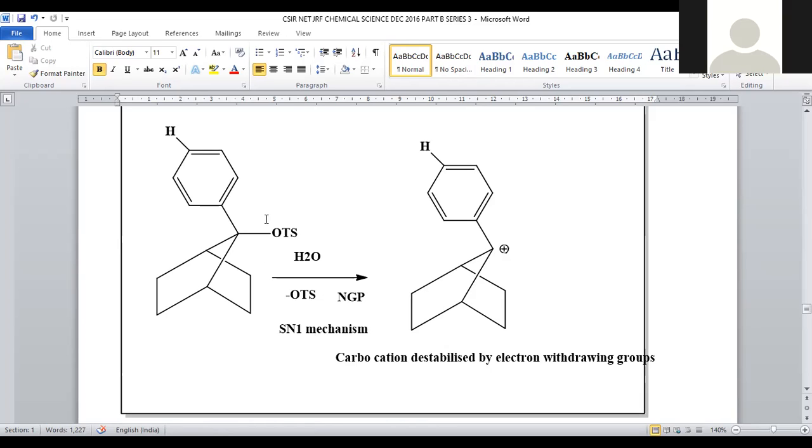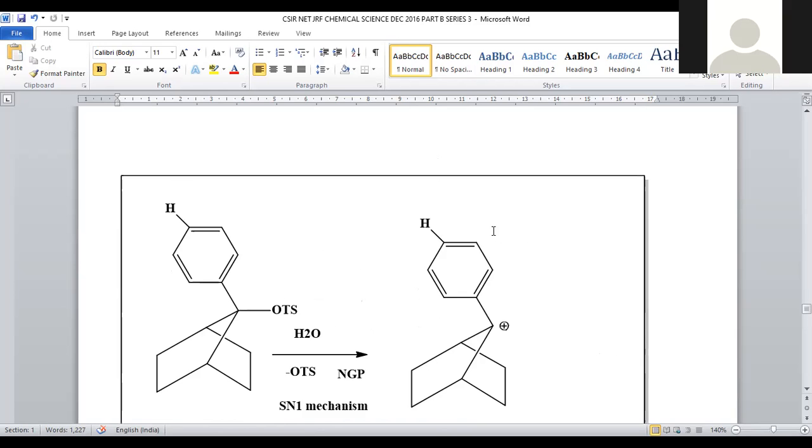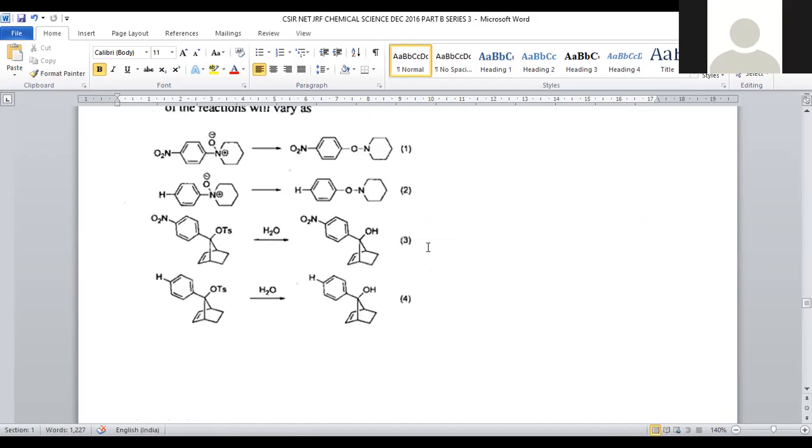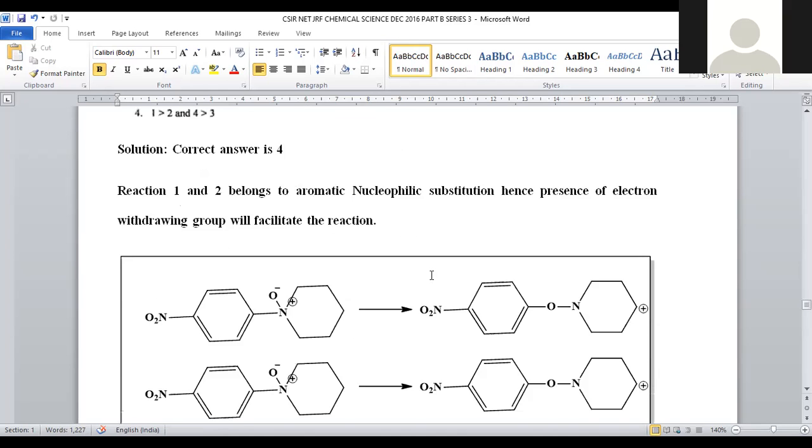It is not electrophilic, right? But during O-tosyl group removal, there is a formation of a carbocation. SN1 is a multi-step process. First the leaving group will be discarded and a carbocation will be generated. Then what are the factors stabilizing this carbocation? A carbocation is better stabilized by electron releasing groups rather than withdrawing groups. But within the given problem, we have nitro. Nitro, being electron withdrawing, will destabilize the carbocation generated as an intermediate, so nitro will reduce the rate of reaction, and unsubstituted will facilitate the rate of reaction.